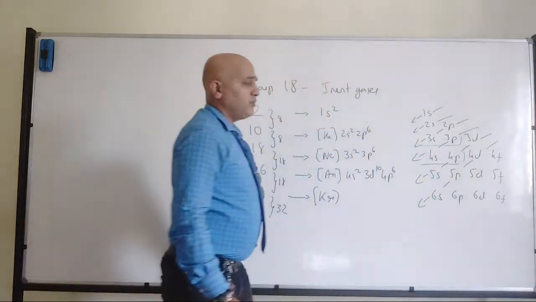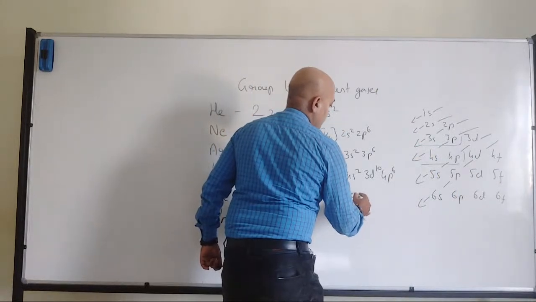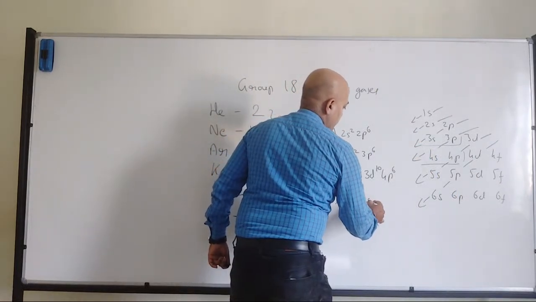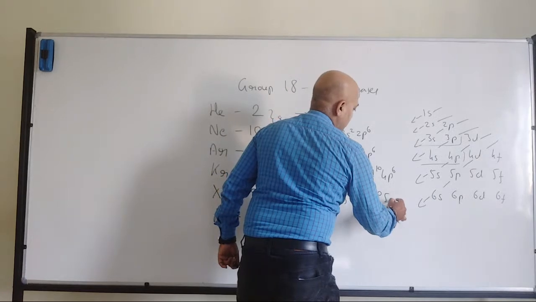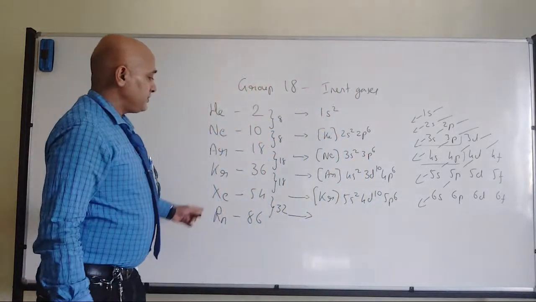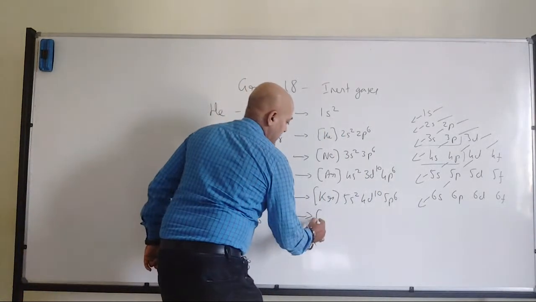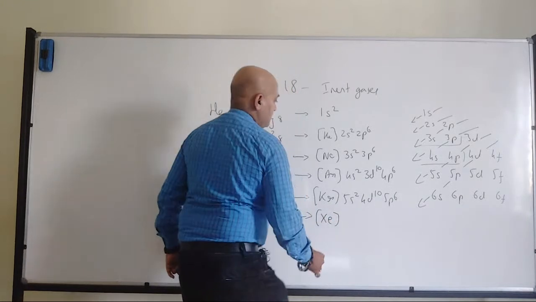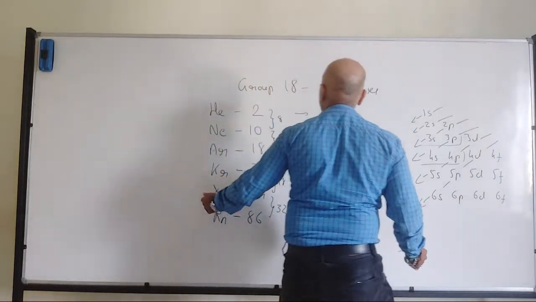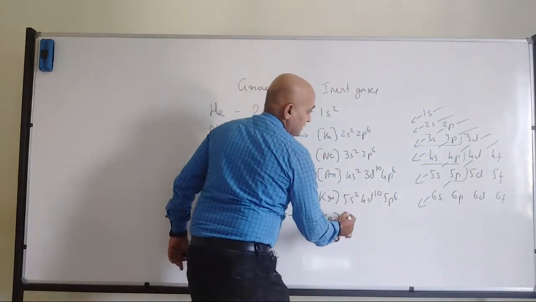So I have written up to 4p6. Then I have to write 5s2, 4d10, then 5p6. Then the last one, radon. I can take the help of xenon. Xenon belongs to the 5th period, that means 5p6, which we have just written.